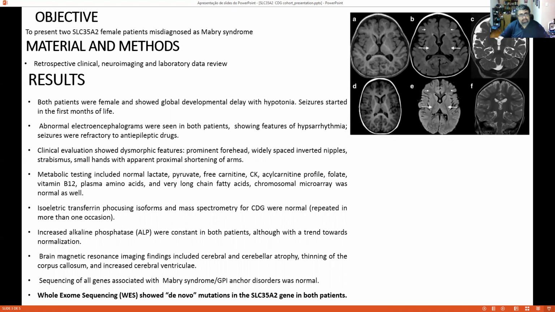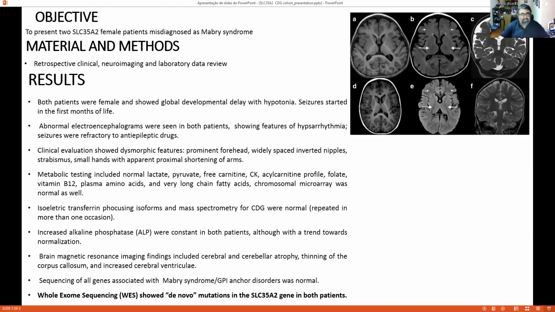Our patients were female and showed global developmental delay with hypotonia. Seizures in both of them started in the first months of life. Abnormal electroencephalograms were seen in both patients, showing features of hypsarrhythmia. Seizures were refractory to all antiepileptic drugs tested so far. Clinical evaluation showed dysmorphic features like prominent forehead, widely spaced inverted nipples, strabismus, small hands, and apparent proximal shortening of arms.